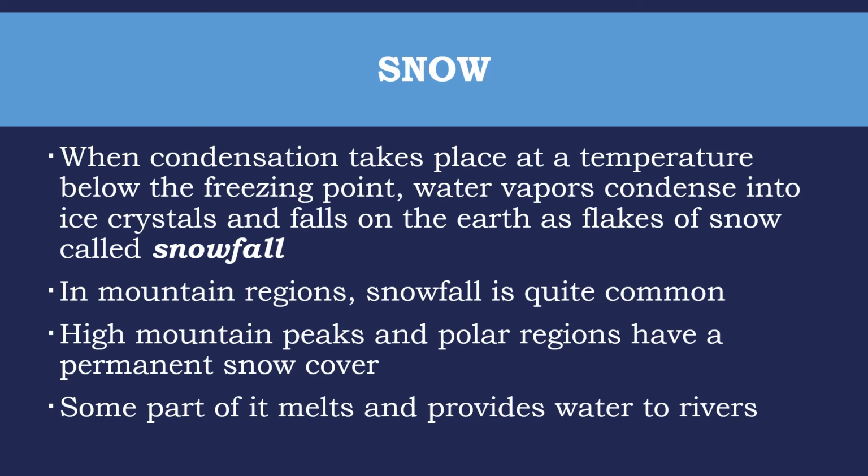Snow. When condensation takes place at a temperature below the freezing point, water vapors condense into ice crystals and fall on earth as snowflakes, which is called snowfall. In mountain regions, snowfall is quite common. High mountain peaks and polar regions have a permanent snow cover. Some part of it melts and provides water to rivers.